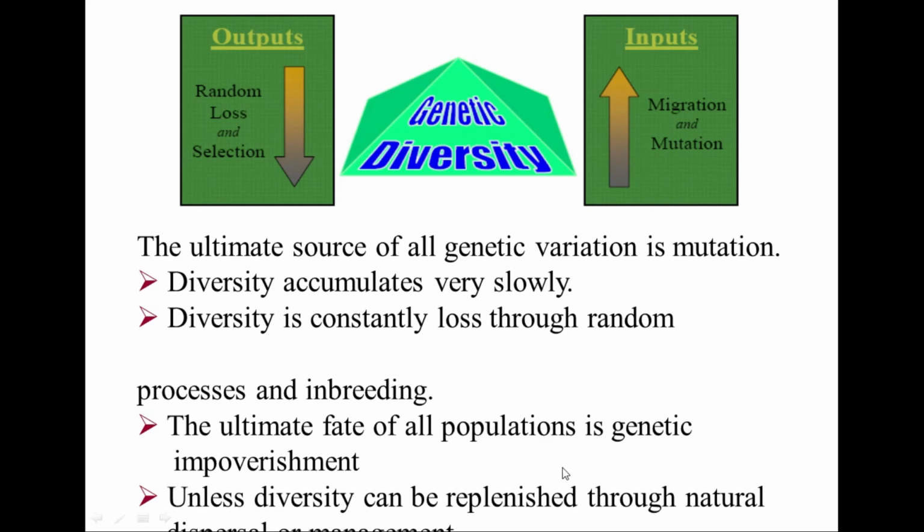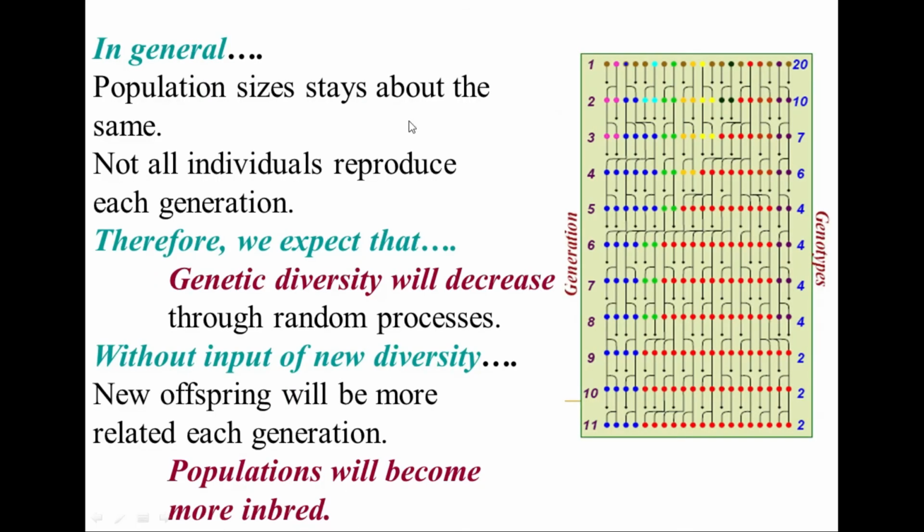If inbreeding happens, automatically the diversity can be reduced. Especially as all individuals reproduce each generation, genetic diversity will decrease through random processes, and without input of new diversity, new offspring will be more related each generation and the population will become more inbred.